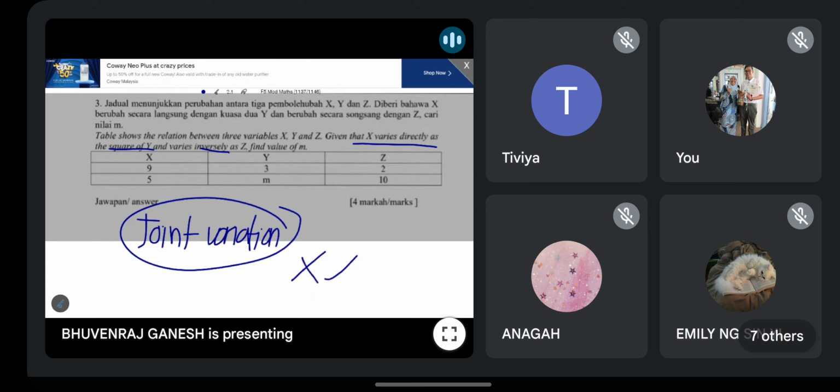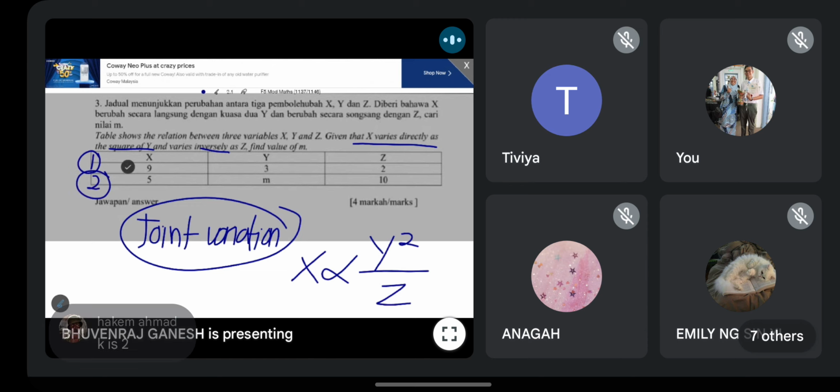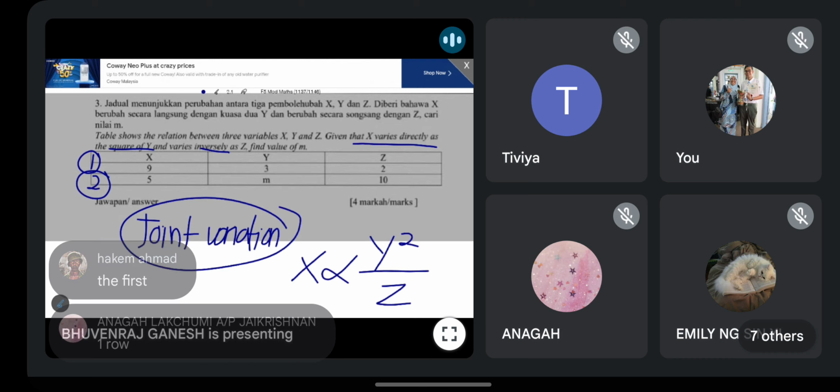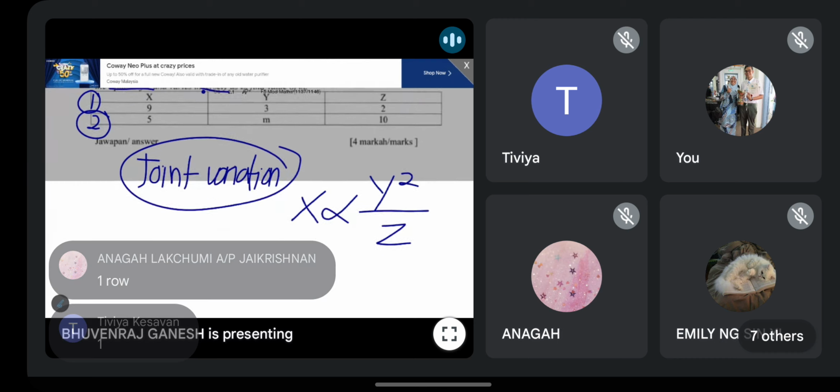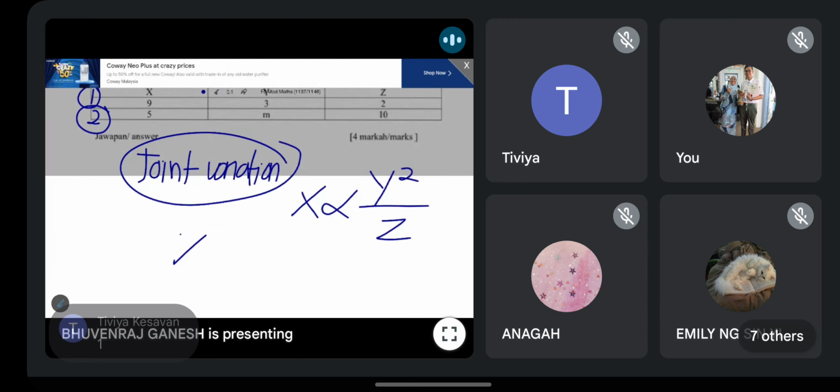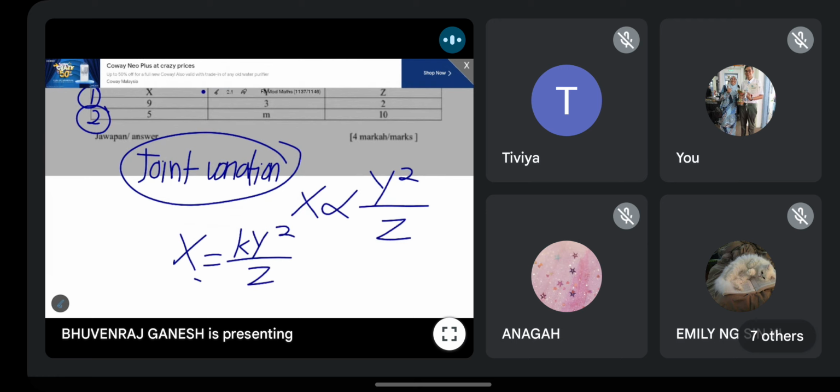So X berkadar terus dengan kuasa 2Y berkadar songsang dengan Z. So you write like this. Okay, so you got the first row, second row. First step, you will use which row first to start with? Kamu guna baris pertama atau baris kedua dulu? Yes, always remember take the row with all the values. Kamu ada semua nilai. Very good. You all know the trend already. So k y square over z. Then substitute. You must show the substitution guys.